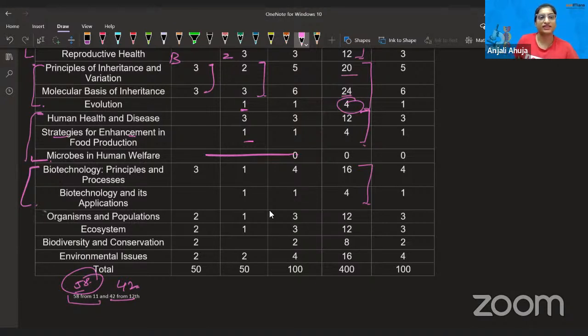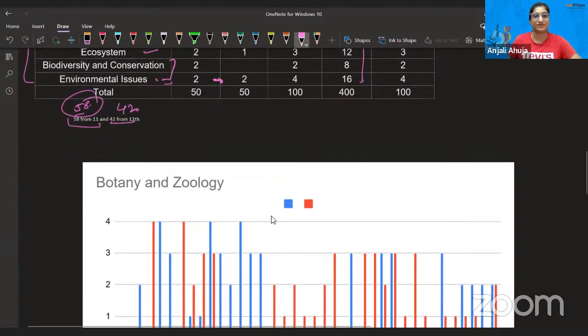Anyways, now, dear, look at this unit. You do know that environmental issues is deleted. 2 questions were there, and that was also some of the years or something they were asking. So it's helping a lot. Look, 24 and 16, 48 again, there's all segregation of 40, 48, 48 marks. So I kind of liked it. And they have considered 3 questions from organism and population, 3 questions from this and 2 from this one. So guys, I think now you're having a clear idea which chapters are important.